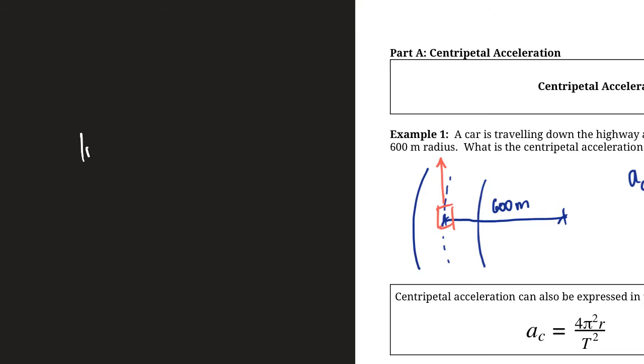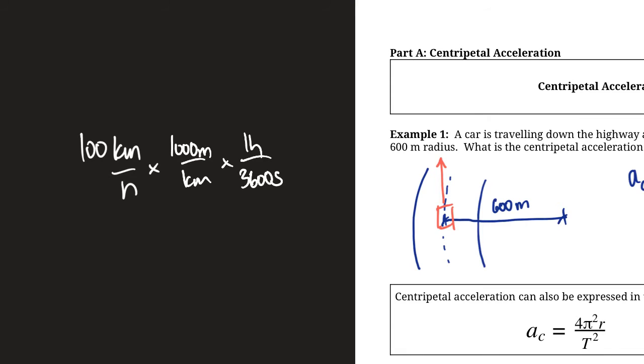If we start off with 100 kilometers per hour, we convert the kilometers to meters, so that's 1,000 meters per kilometer, times 1 hour is 3,600 seconds. So 1 hour is 3,600 seconds. Those units will cancel out, the hours, the kilometers, and it's basically the same thing as just dividing by 3.6, right? Again, that's the quick conversion between kilometers per hour and meters per second: divide by 3.6.